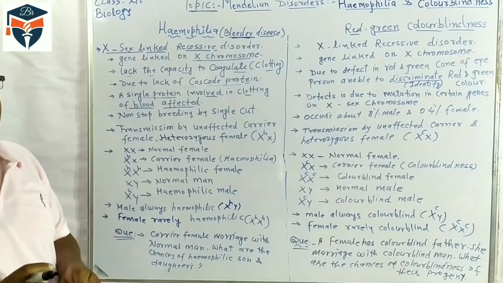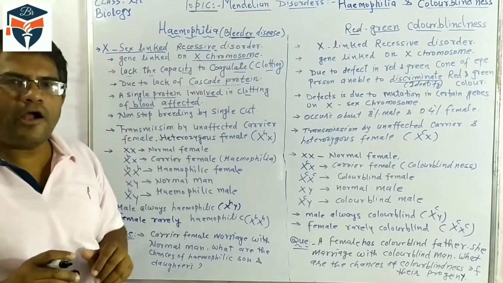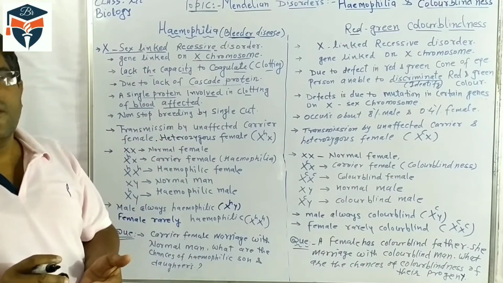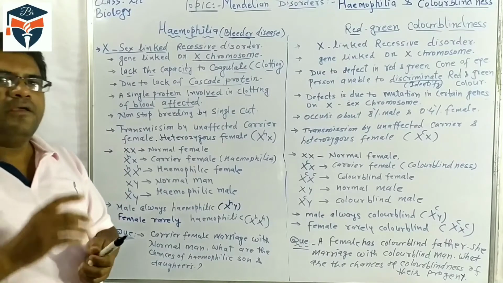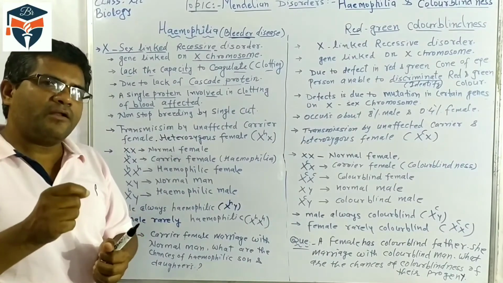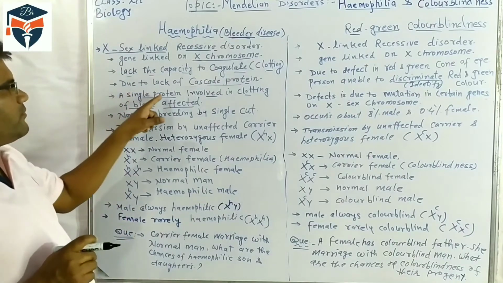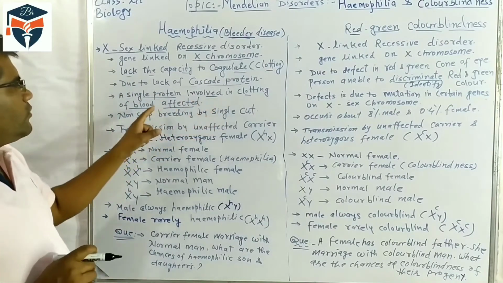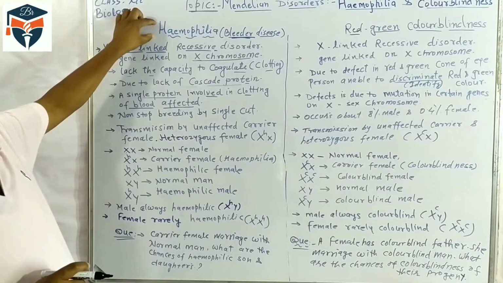Due to this lack of protein, the blood does not clot if any body part is cut. Generally, if any part of the body is cut, after some time the blood clots. But due to the lack of a single protein, the blood does not clot, and this disorder is called hemophilia.